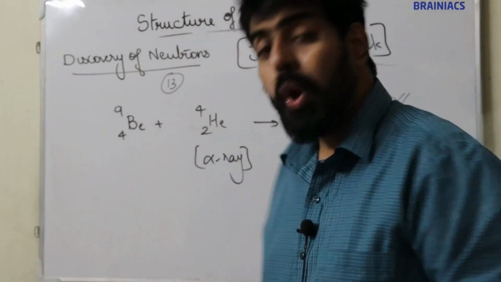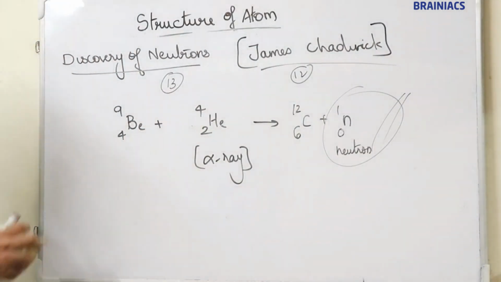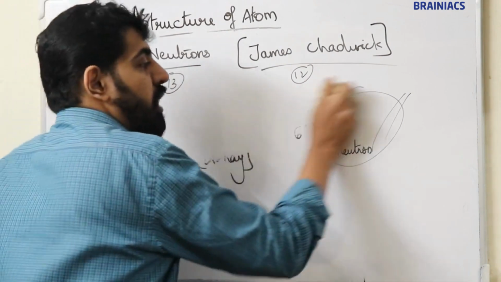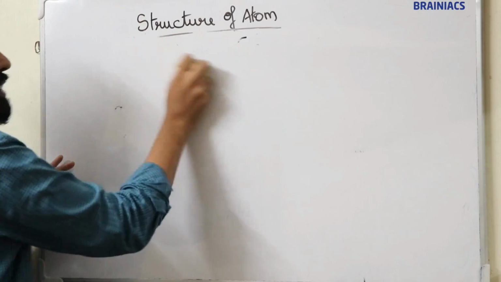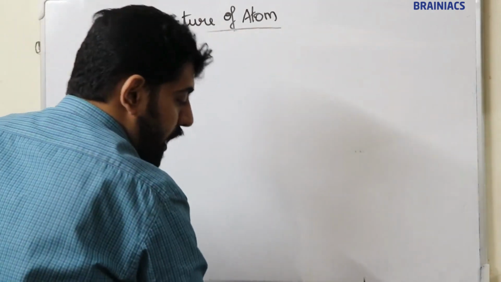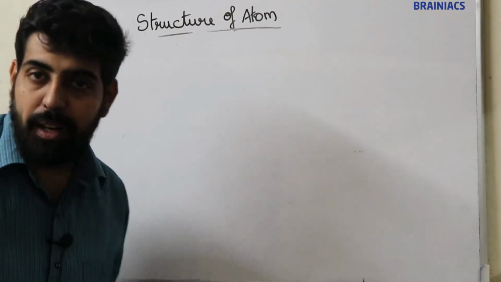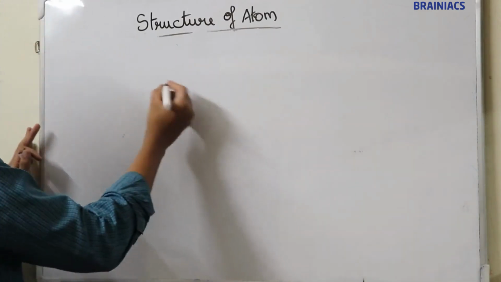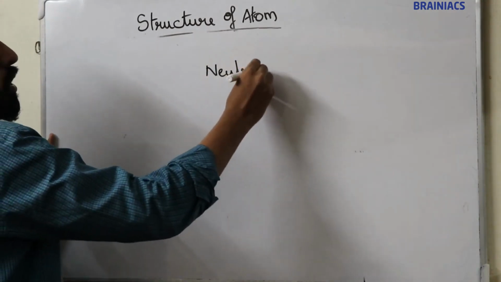Now, the important values for the neutron: charge, mass and charge by mass ratio. So the neutron was discovered by James Chadwick. He bombarded a beryllium nucleus with alpha rays, so he got carbon and a chargeless particle, the neutron. Now, the important values of the neutron.